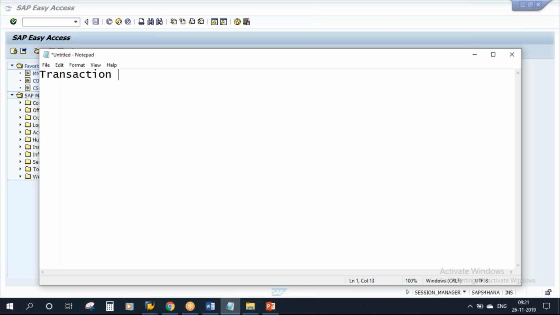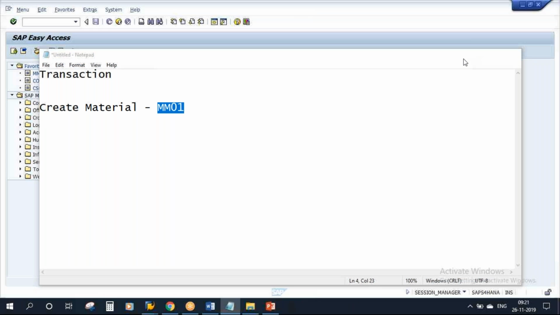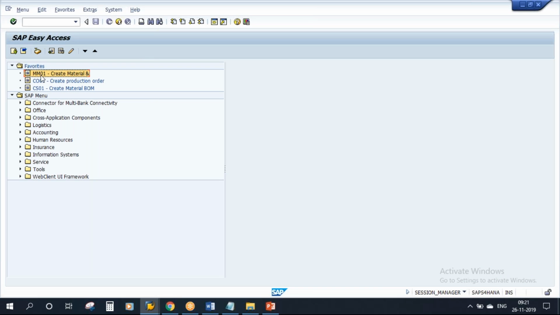Now for every transaction, there will be a transaction code. Suppose you want to create material. For creation of material, there will be a T code. The T code is MM01. So for every transaction, there will be a T code. This is the transaction you are going to do, and this is the T code, MM01. Here you see create material, T code.